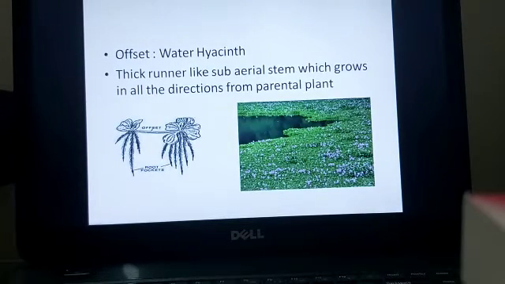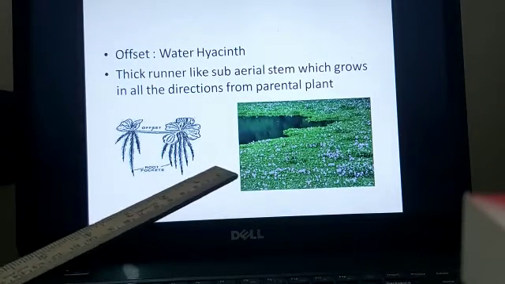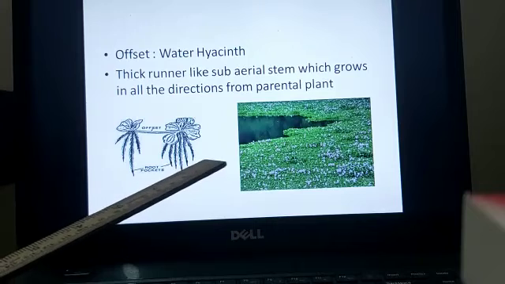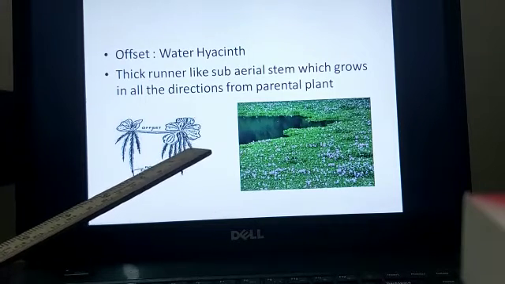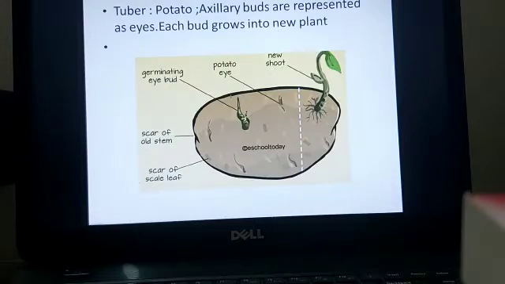Next is offset. Water hyacinth is an example. A thick runner-like subaerial stem which grows in all directions from the parental plant. Here you can see the pond is completely covered with water hyacinth. These are weed-like plants, and these create oxygen deficiency in the pond, leading to the death of the fish. That's why these are called a nuisance plant and terror of Bengal.